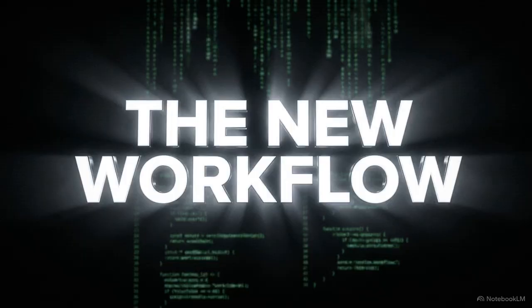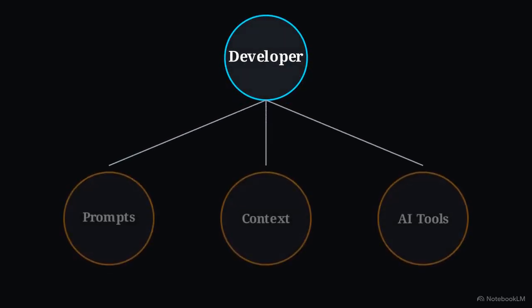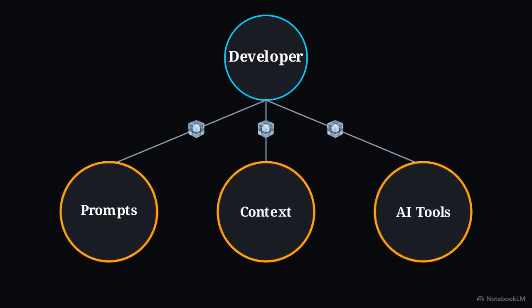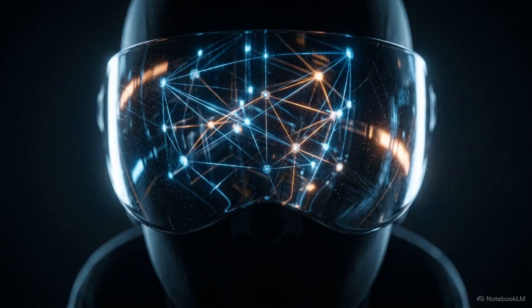The profession is currently shifting from manual syntax towards a practice called vibe coding. Vibe coding is the orchestration of foundation models. Rather than writing the exact instructions a computer must execute, a developer manages prompts, context windows, and interconnected AI tools to generate the desired result. Success in this environment requires a shift in perspective.